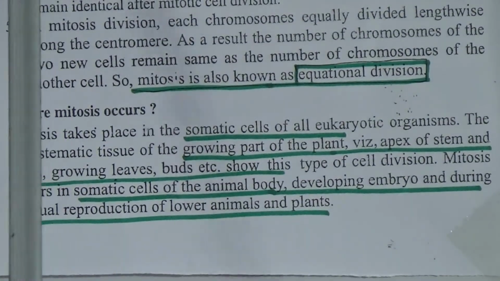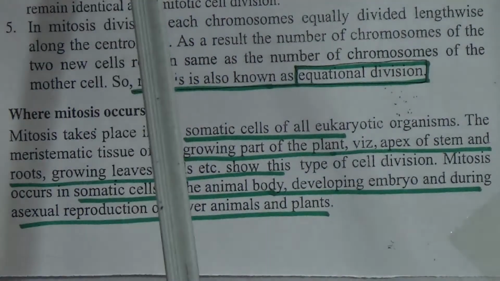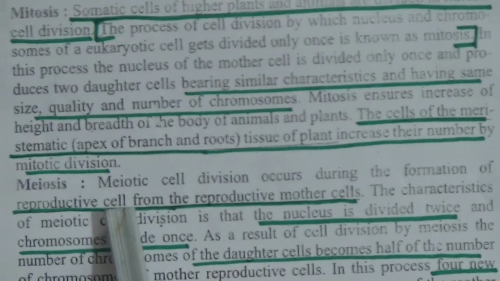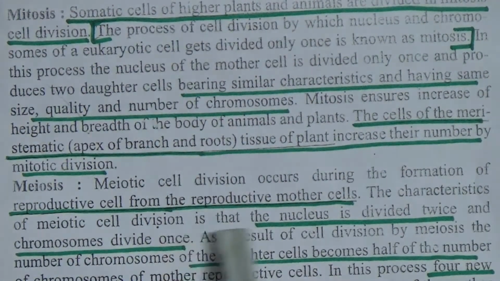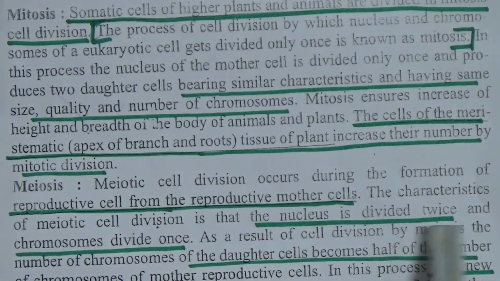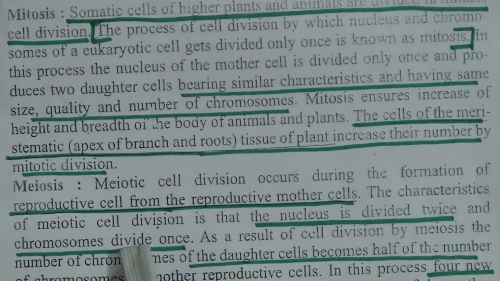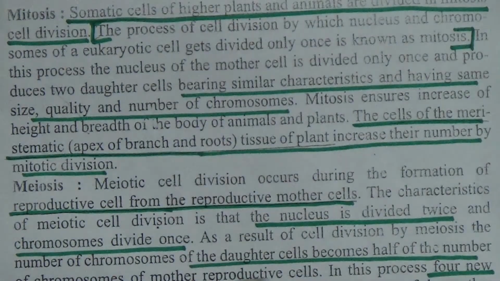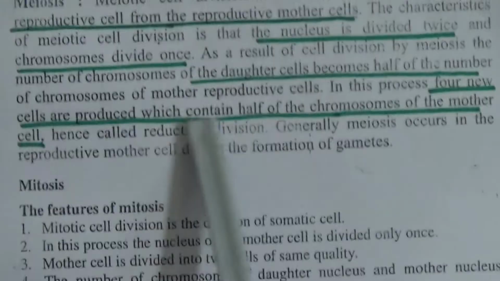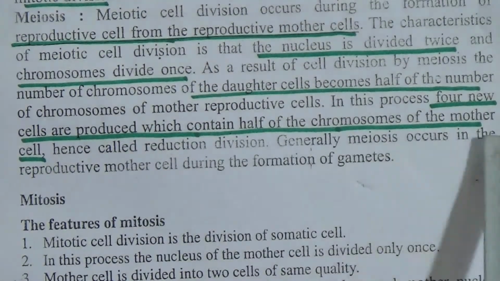Now let's see the meiosis cell division. Here meiosis cell division occurs during the formation of reproductive cells from the reproductive mother cells. The characteristic of meiosis cell division is that the nucleus is divided twice and the chromosome divides once. As a result of cell division by meiosis, the number of chromosomes of daughter cells becomes half the number of chromosomes of the mother reproductive cells. In this process, 4 new cells are produced which contain half of the chromosomes of the mother cell.